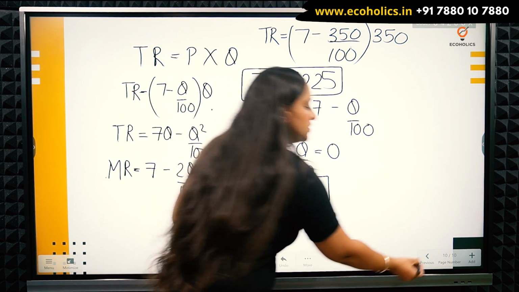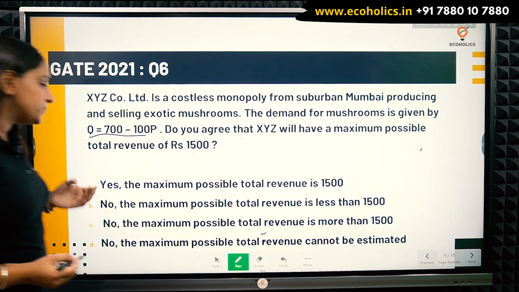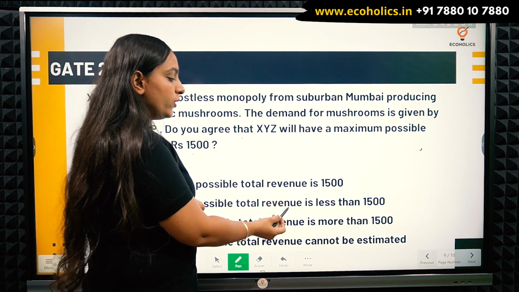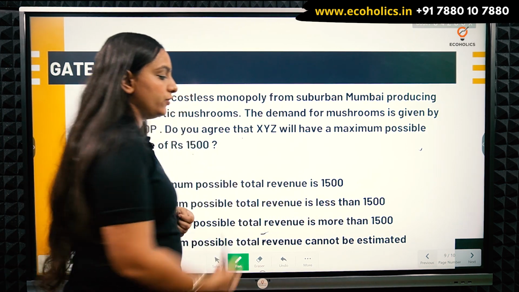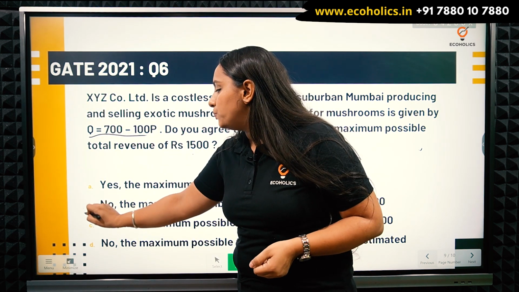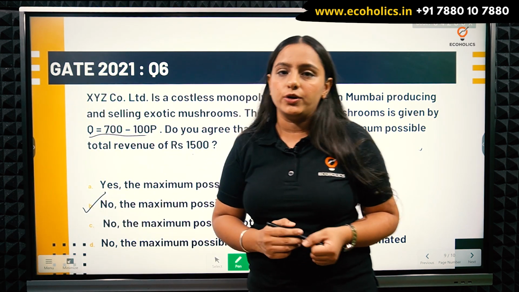So which option is the feasible option? The option which says that the maximum possible total revenue is less than 1500. So I would go with option B. B is my correct option.